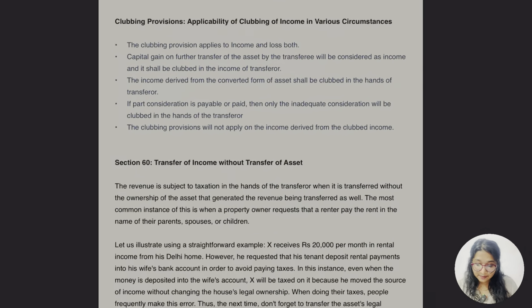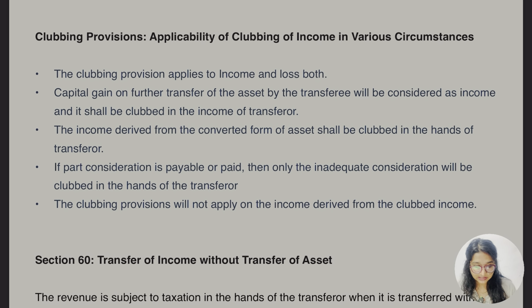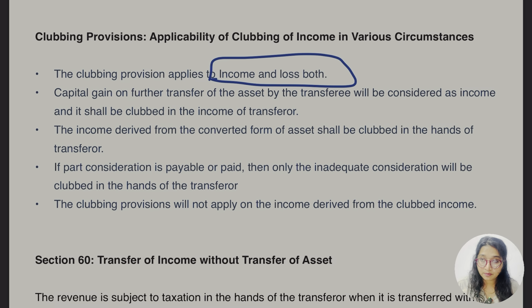First of all, clubbing of income. What is the meaning of clubbing of income? Applicability of clubbing of income in various circumstances. The clubbing provision applies to income and loss, both cases. Capital gain in further transfer of the asset by the transferee will be considered as income and it shall be clubbed in the income of transferor. Let me read it out.